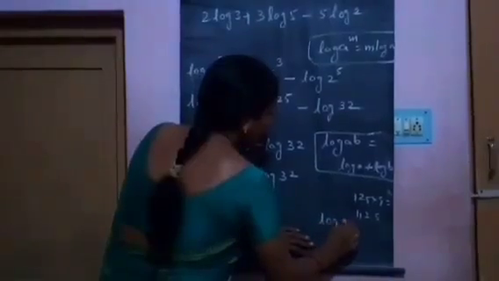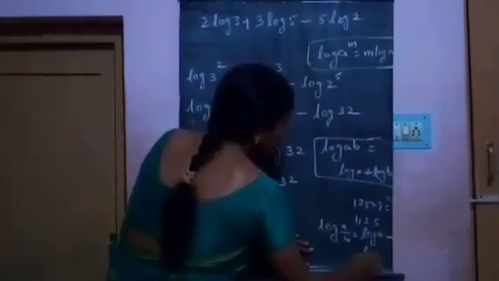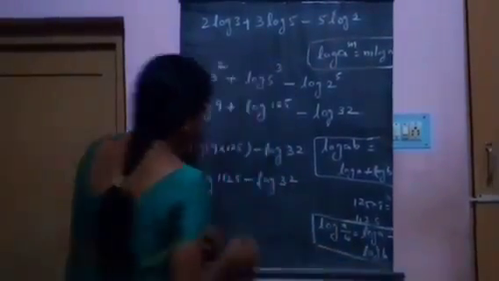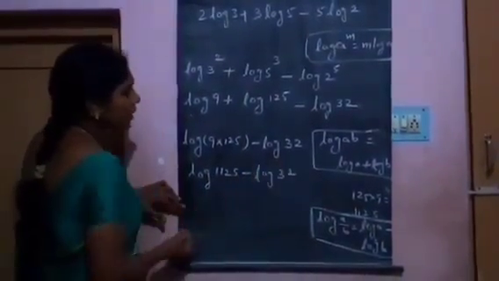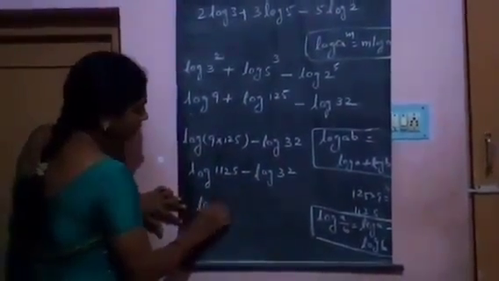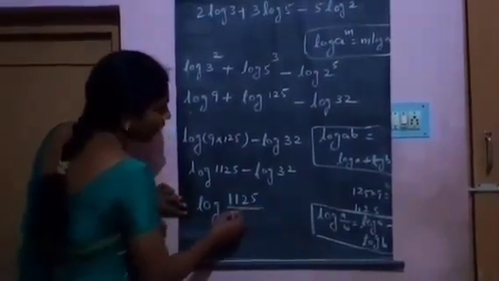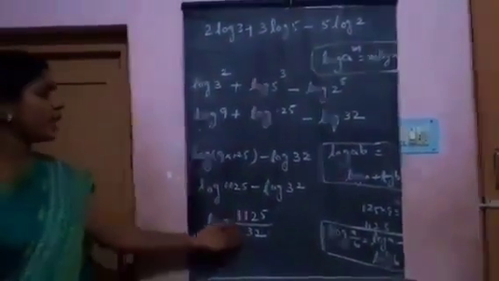Log A by B equals log A minus log B. Using this formula, it can be written as log 1125 by 32. This is a single logarithm.